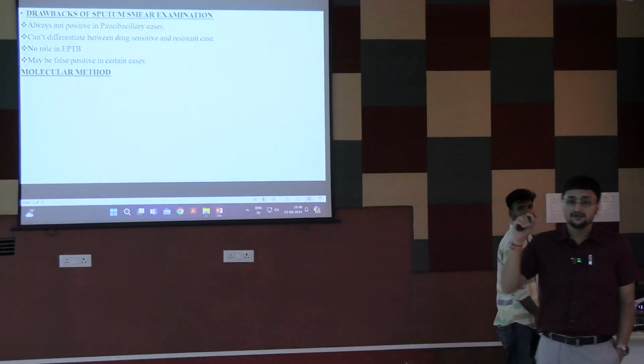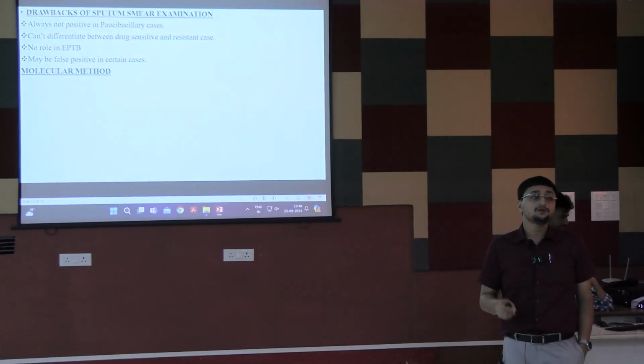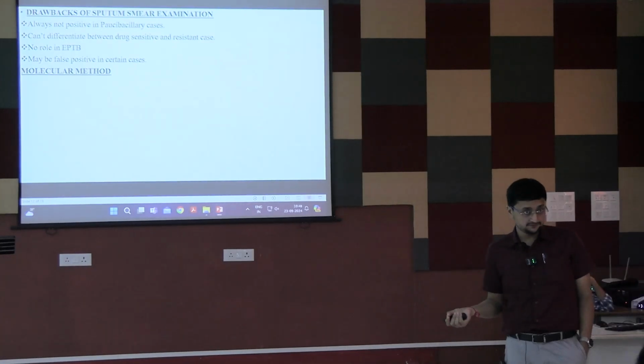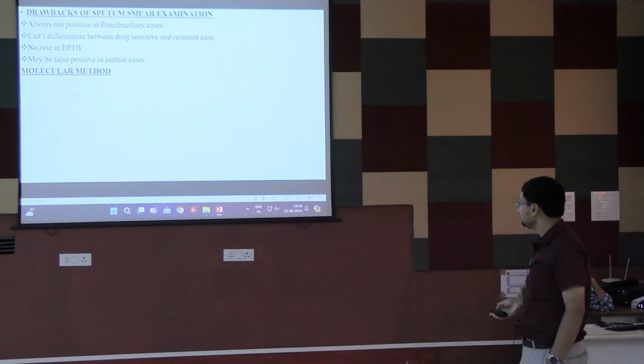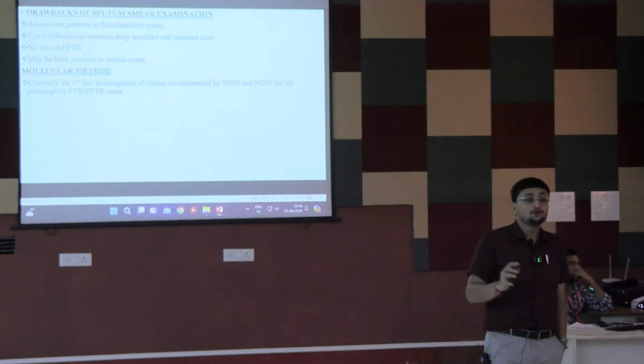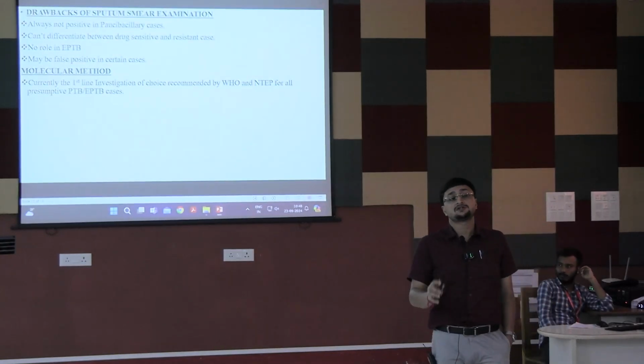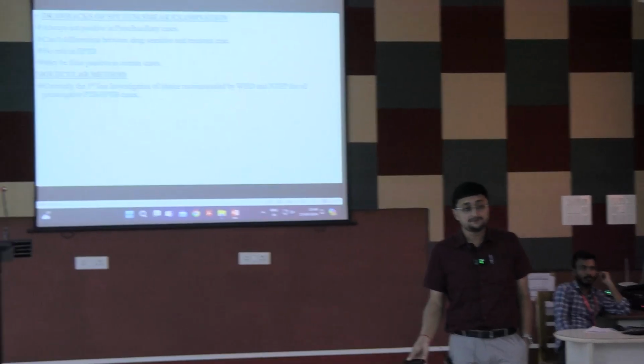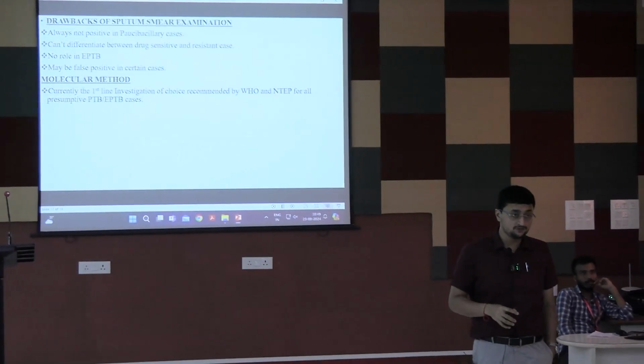So the next important method is molecular method of identification of TB, Mycobacterium. This is currently the WHO and NTP endorsed first line investigation in case of all presumptive tuberculosis and extra-pulmonary tuberculosis patients.